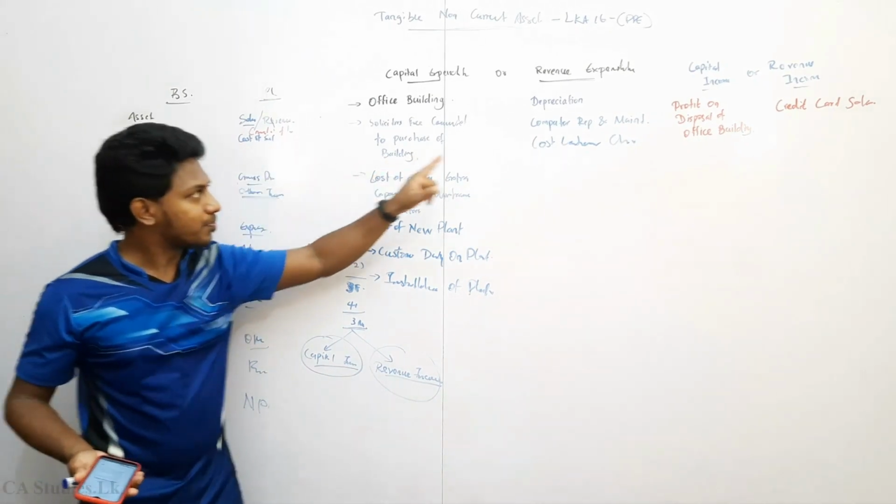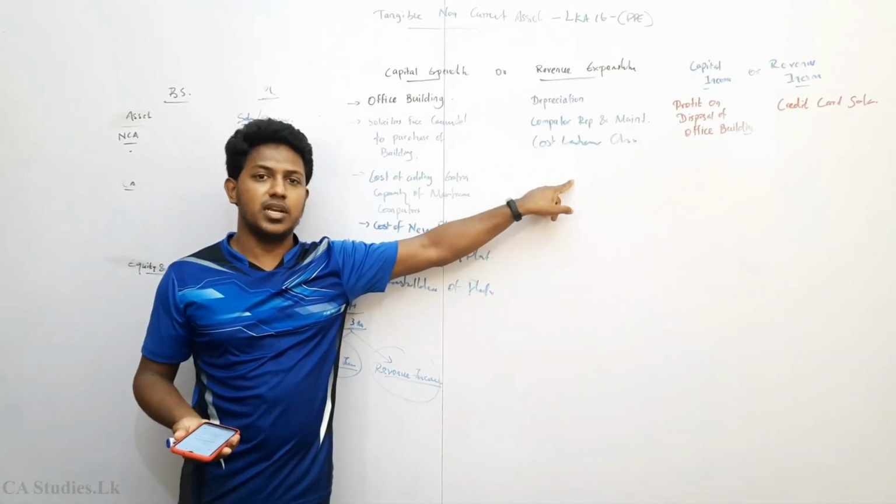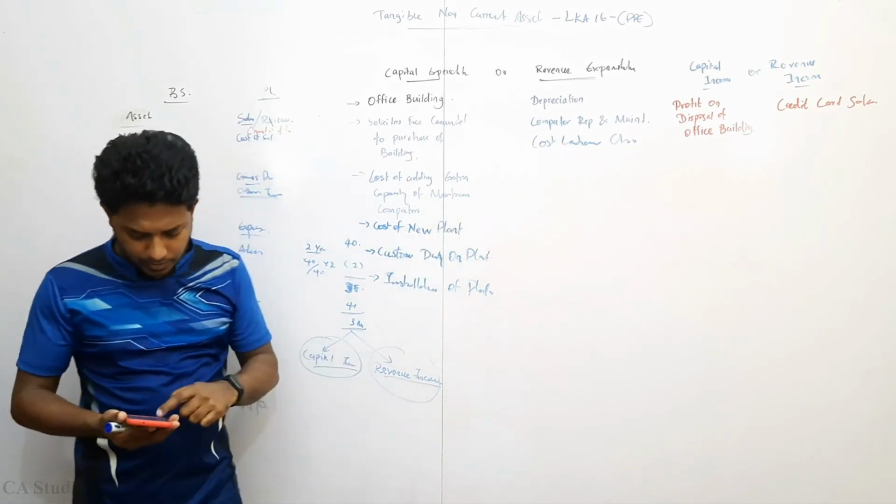That's why we say revenue expenditure, right? That is the meaning.